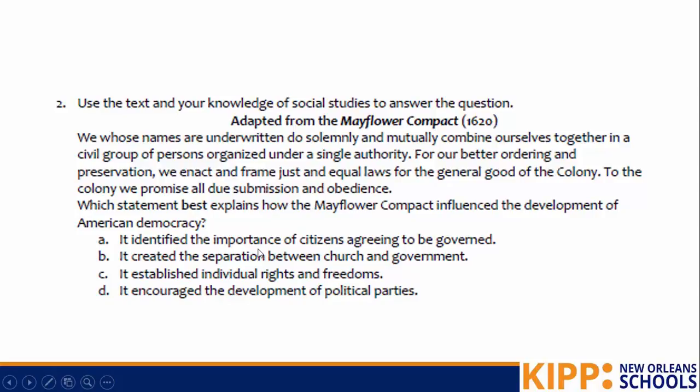It identified the importance of citizens agreeing to be governed. So let's look back into the text and see if the text says anything about citizens agreeing to govern. That first sentence says, "We solemnly and mutually combine ourselves together in a civil body politic." So that's kind of a mouthful, but let's take it apart. They're saying that we all agree to combine ourselves together under an authority. And there they're talking about a government. We agree to all be under the same government. So that one checks out.